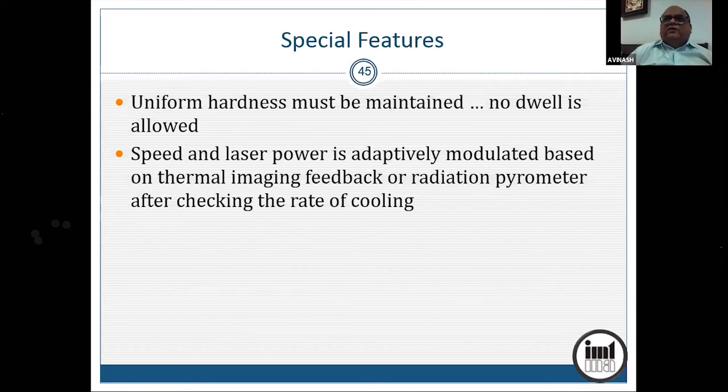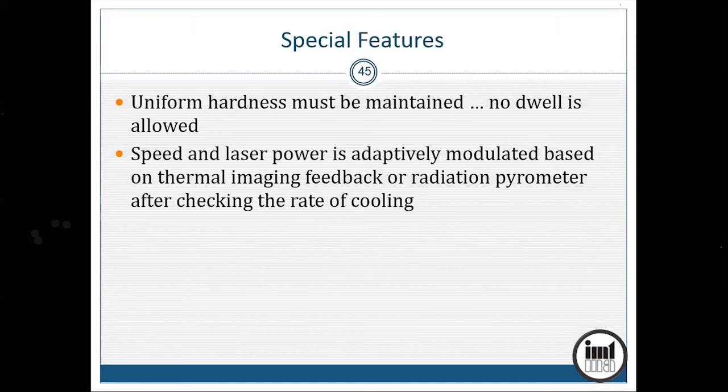So either you have to have a radiation pyrometer or you have to have thermal imaging, and based on the actual temperature, you have to modulate the laser spot power density so that you get uniform hardness and uniform quenching everywhere.